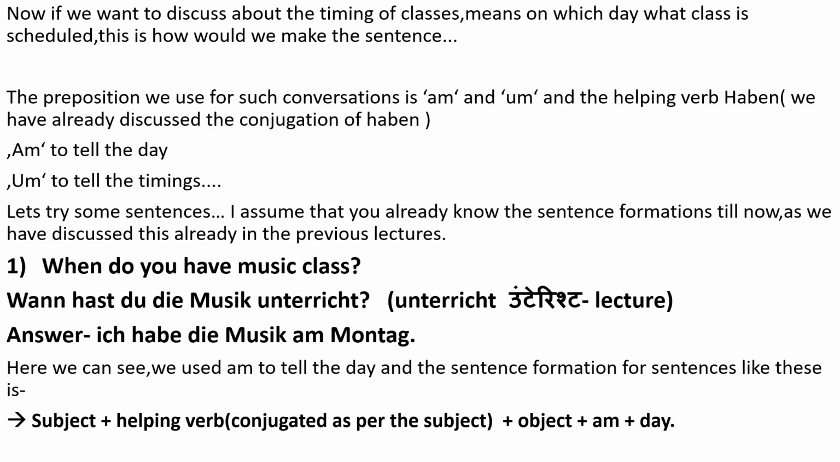So let's try some sentences, and I believe that you already know the formation of basic German sentences. If someone asks when do you have music class, how would he say that? We know that at first we put the WH word, the question word. So when is wann in Deutsch, and in the second position the verb haben, conjugated according to the subject. The subject is you, du. So: Wann hast du die Musik Unterricht? Unterricht means class. So, when do you have music class?